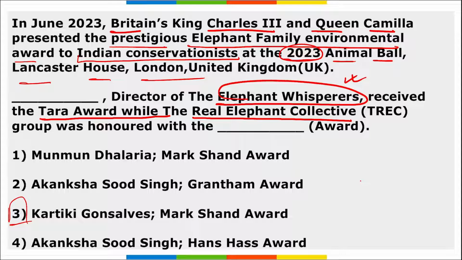Remember, this Real Elephant Collective, TREC, is a wildlife conservation group from India. It consists of 70 Adivasi artists and they have been honored with the Mark Shand Award. TREC is in the Nilgiri Hills in Tamil Nadu, and it works with various indigenous communities to represent wild elephants. So option 3 is right here.